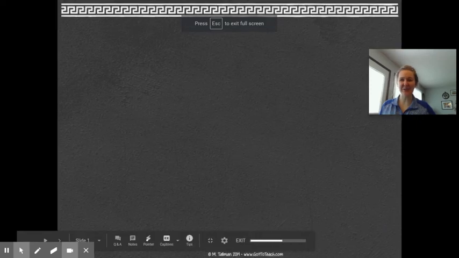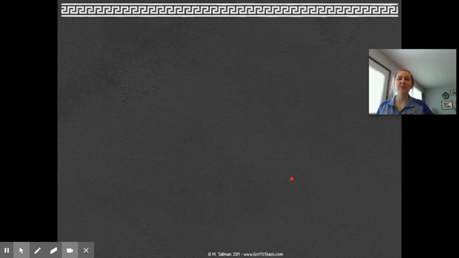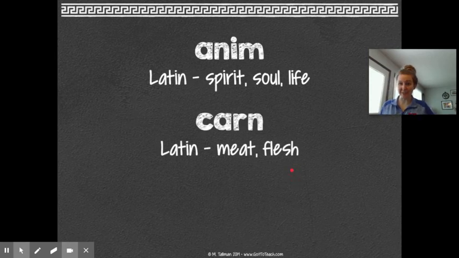Graders, we are going to do our Greek and Latin roots. We are on Unit 16 today. And so for Unit 16, your hint is the nature of the beast. And our roots for this week are going to be anim, carn, and phys. So make sure you take out your Greek and Latin roots notebook so that you're writing down your notes that you can use on our next assessment.